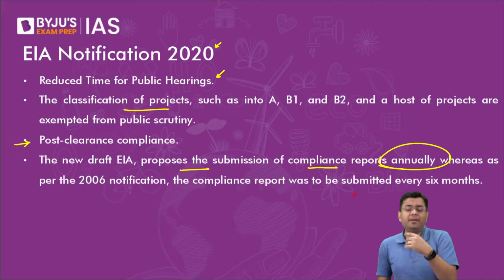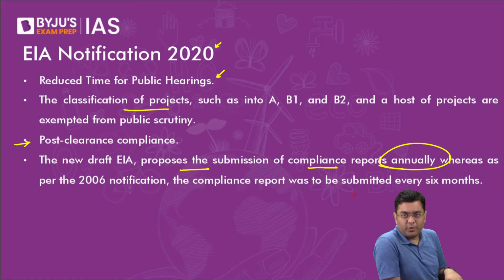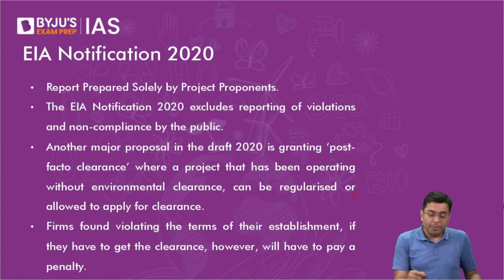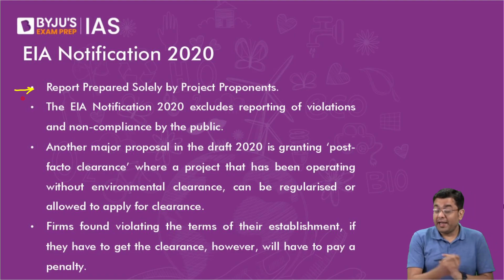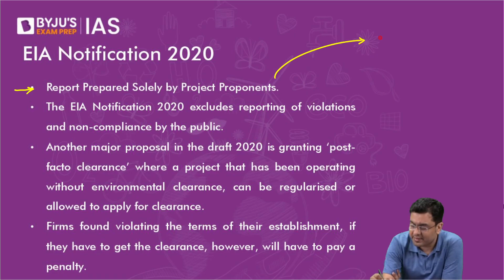So the government said that basically we are smoothing it out. But the counter argument is that you are basically making it easier for the companies to exploit that. They can violate the norms for a long time, and they can submit the report annually. So that is the other side of the argument. Now, the EIA report is prepared solely by the project proponents. Now, this brings into existence a conflict of interest.